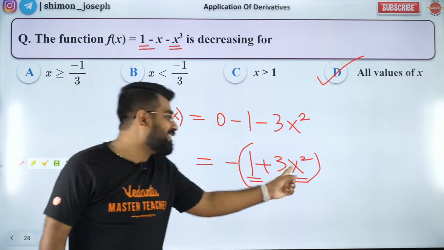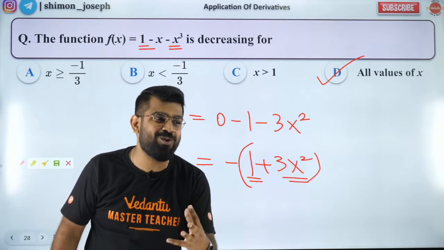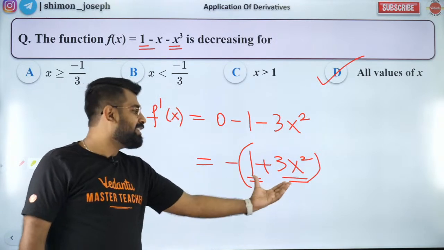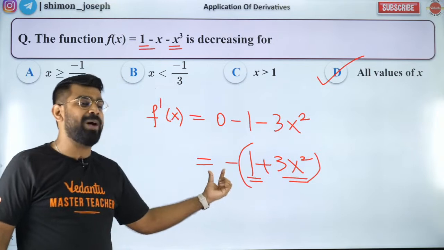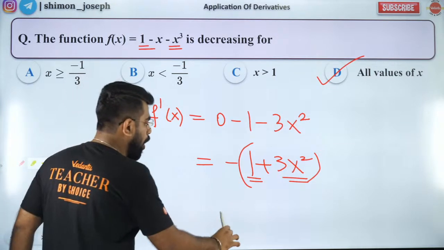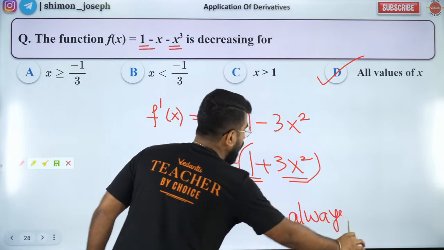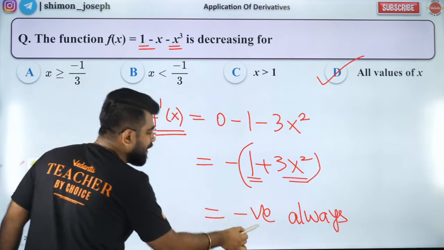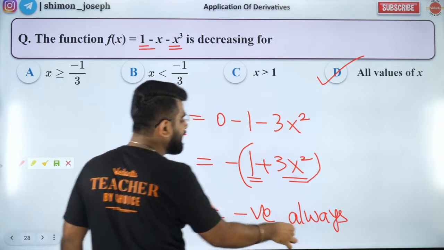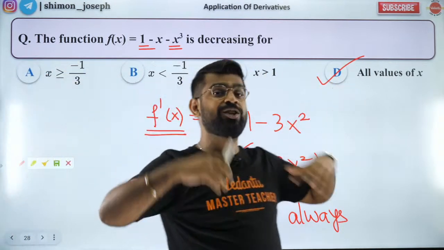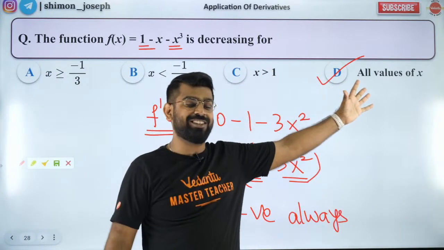I am adding 1 on top of it, so this is always positive, and I have a minus outside. So it is always negative. So my first derivative is always negative. That means it is a decreasing function always. That's why the answer is option D.